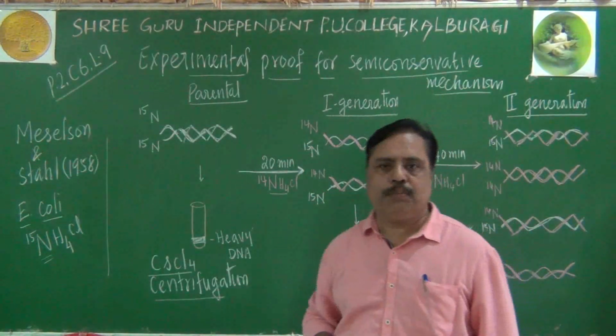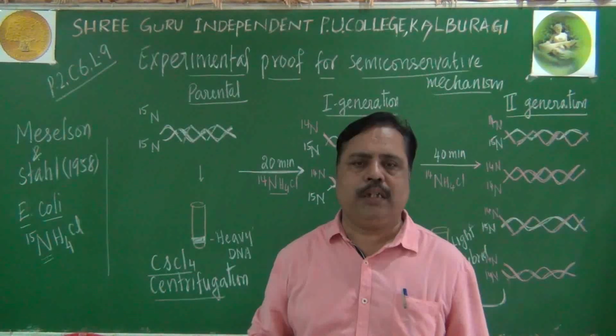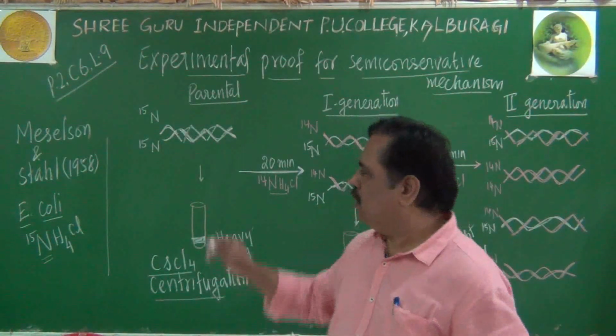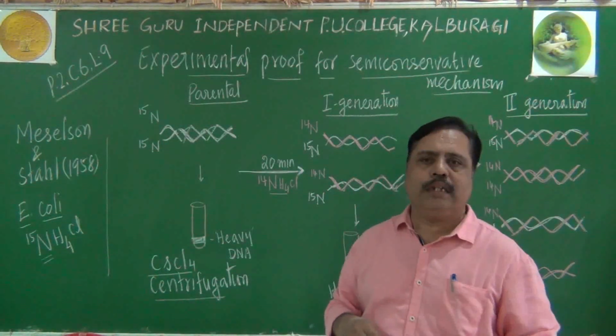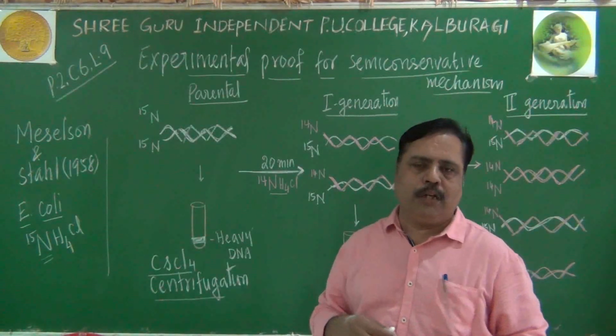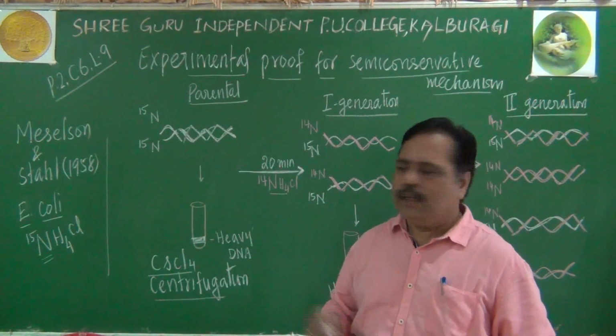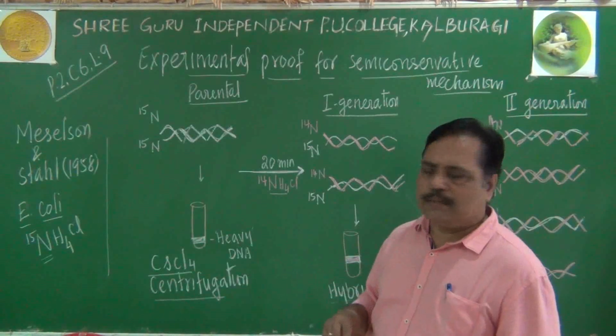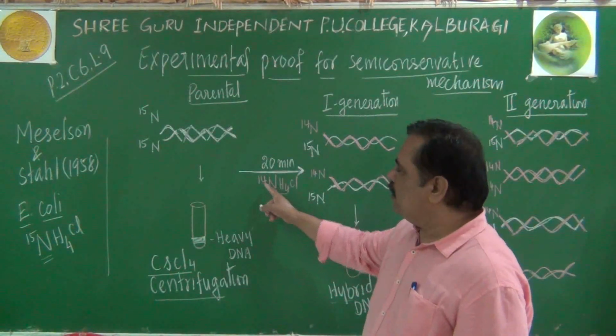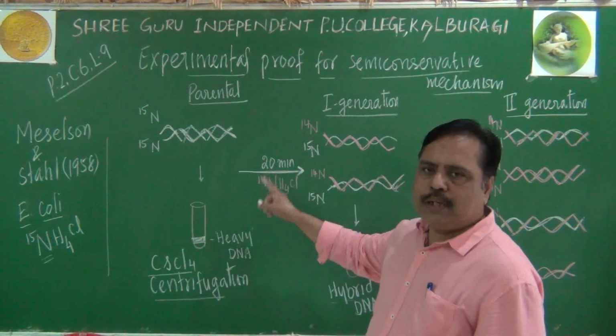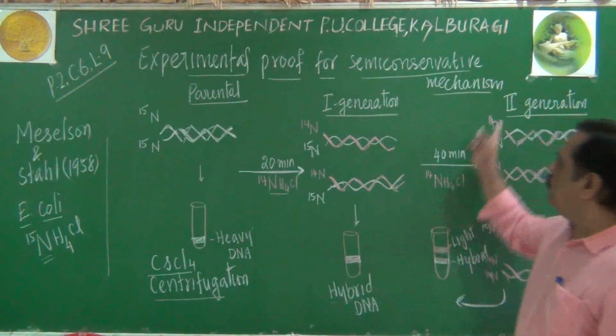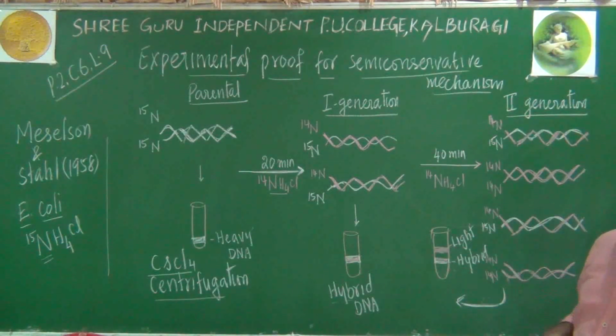Very important experiment, Meselson and Stahl experiment. You can imagine how questions can be asked in CET or NEET exam also based on this. Suppose there was a question like this. Instead of using N14, if N15 medium is used for second generation, what will happen?